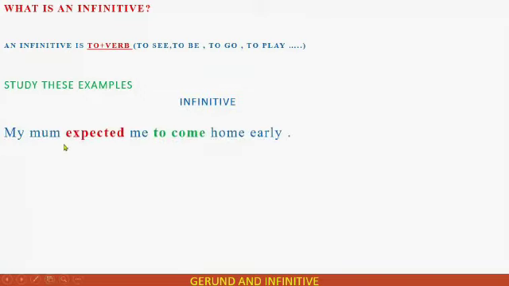What is an infinitive? An infinitive is this form: to plus verb. For example, to see, to be, to go, to play. Let's look at these examples. My mom expected me to come home early. So the infinitive is to come. Here we have two verbs. Pay attention: the verb expect plus an infinitive.